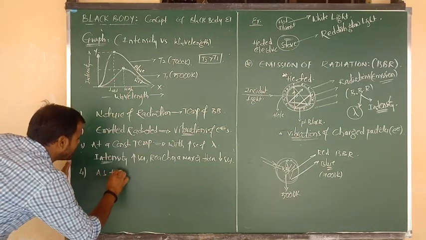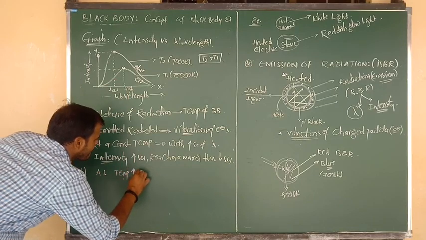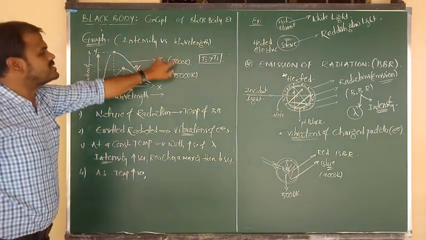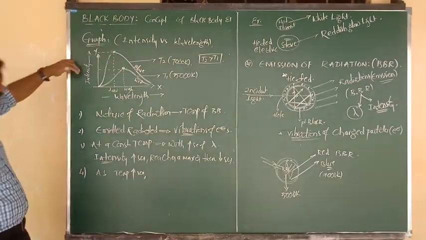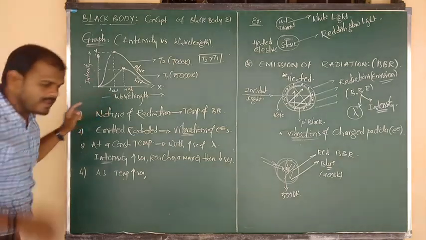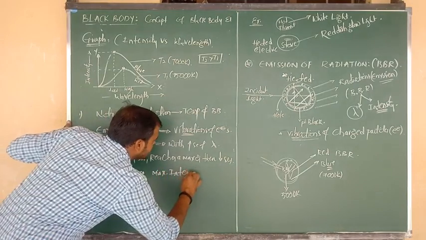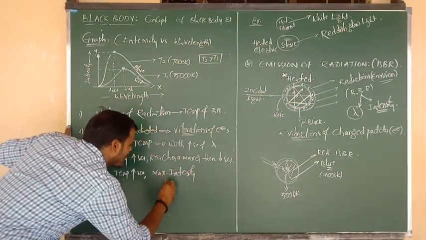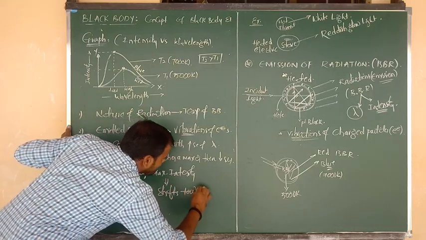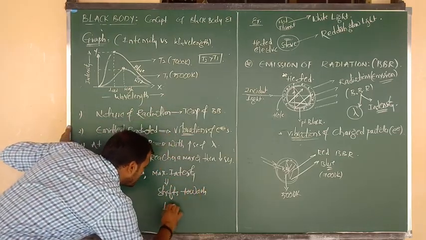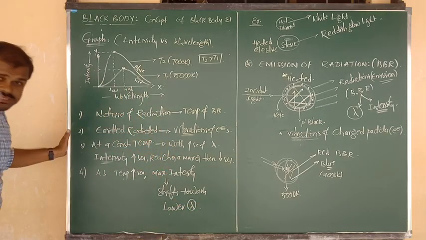Okay, so this is a very important point. As temperature increases, when 5000 becomes 7000, maximum intensity positions are shifting towards the lower wavelengths. Have another look, this is very important.